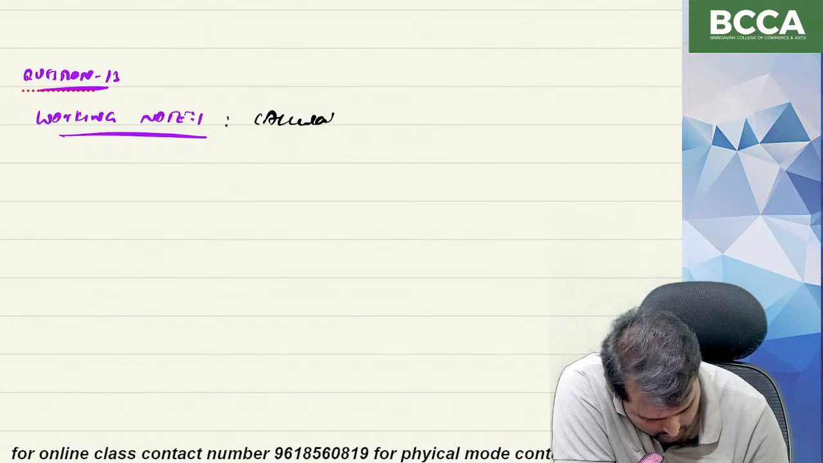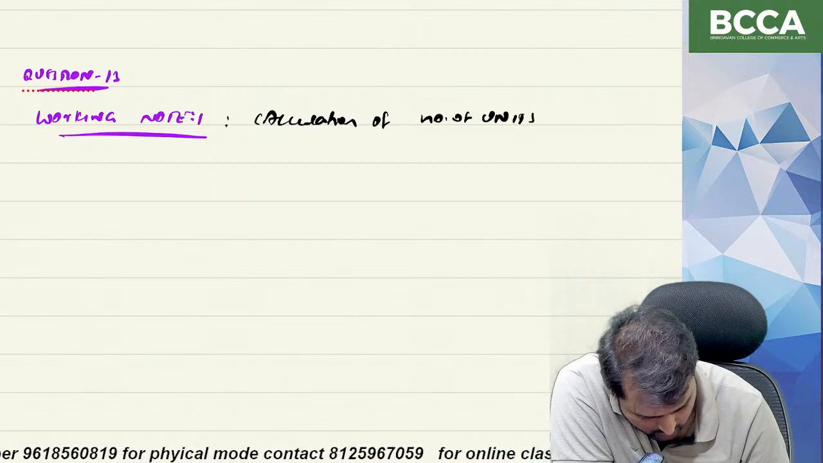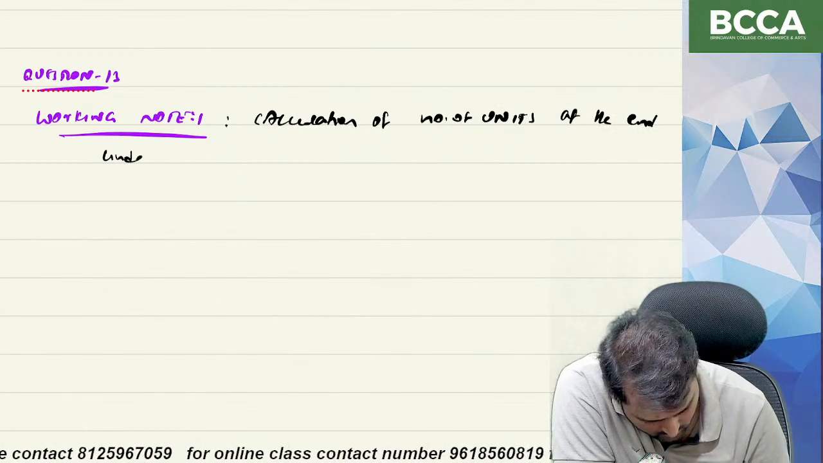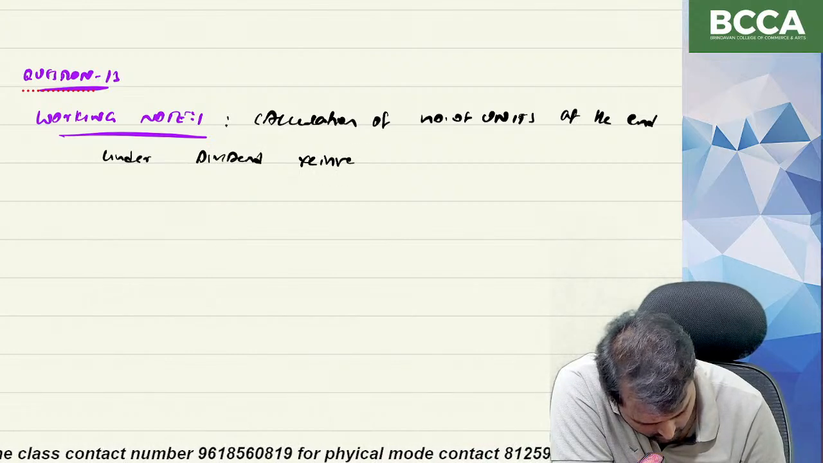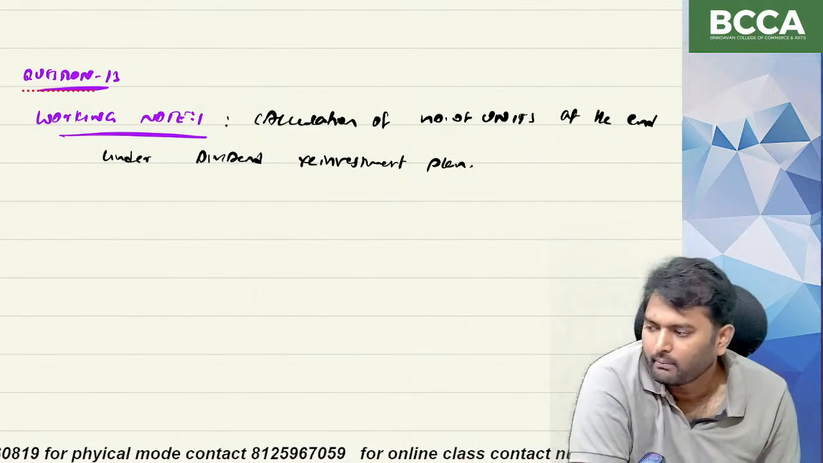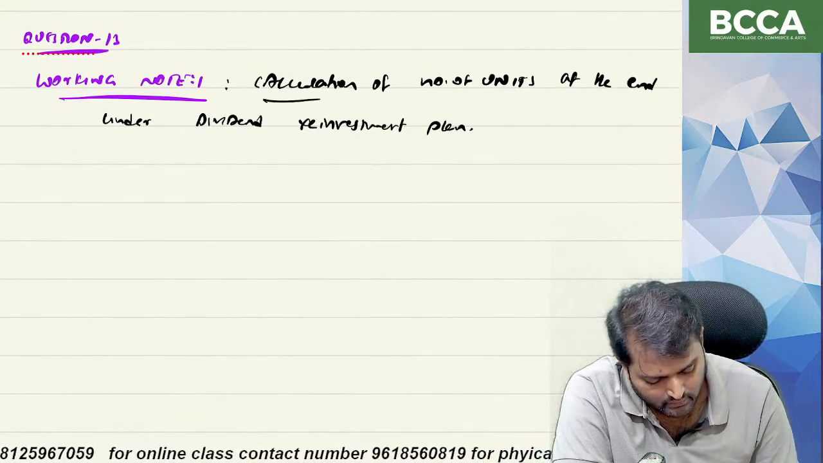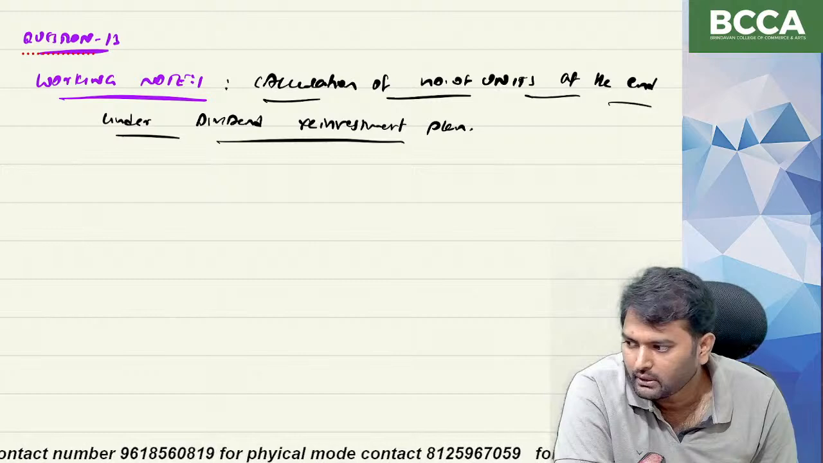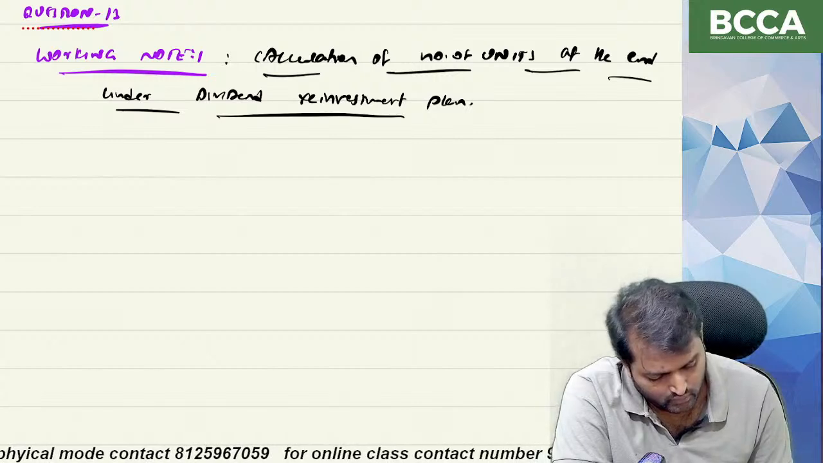Calculation of number of units at the end under dividend reinvestment plan. Calculation of number of units at the end under dividend reinvestment plan. Okay. So columns.